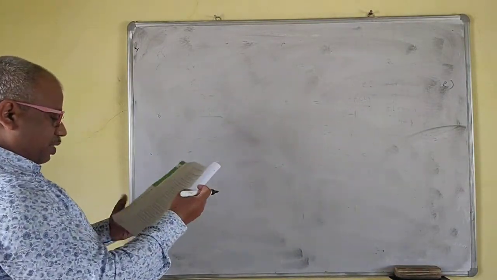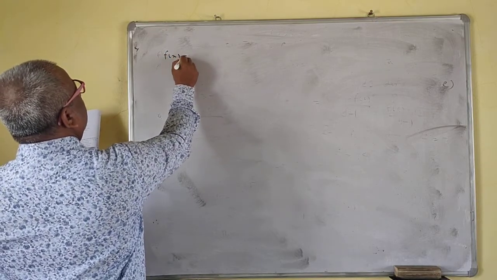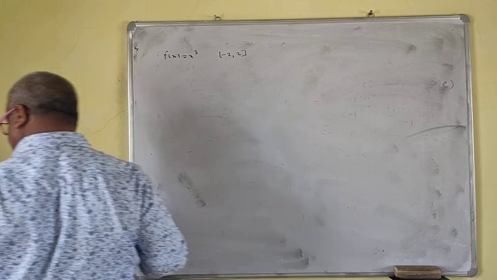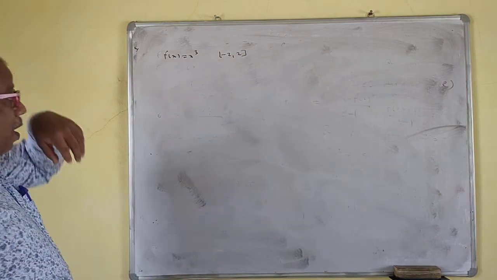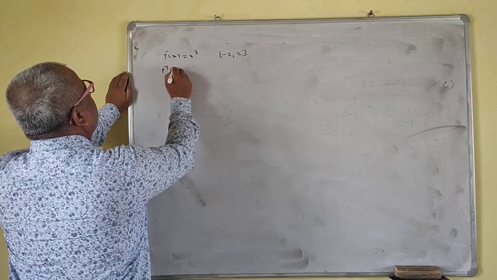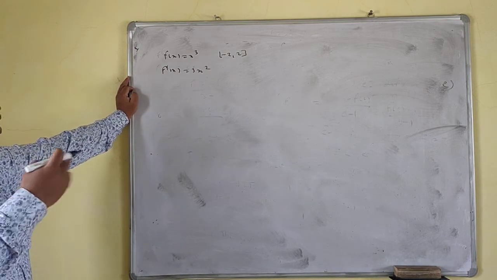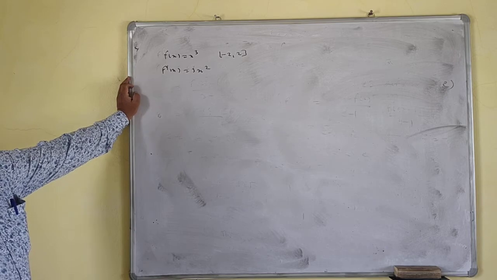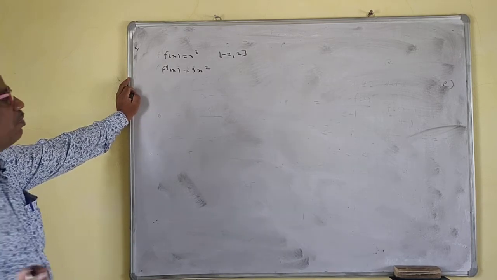We'll take one more example. f of x is equal to x cube. Your interval is minus 2 to 2. So f prime x is a polynomial, no problem for this one. f is a polynomial function, continuous on the closed interval minus 2 to 2, and differentiable. That means Lagrange's mean value theorem is applicable here. No problem for this one.